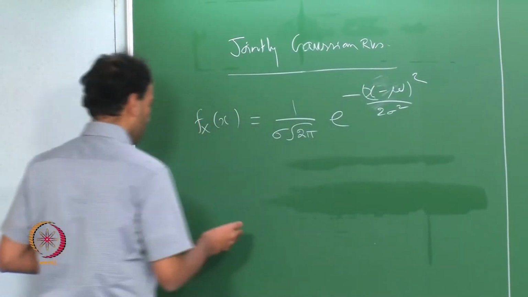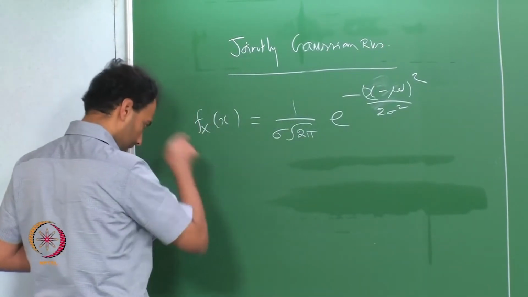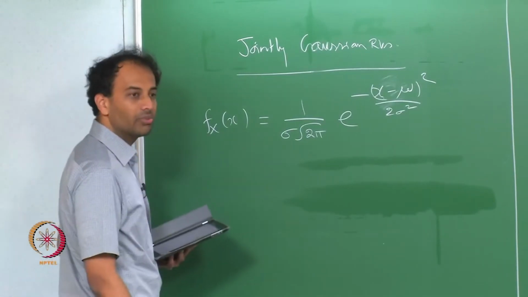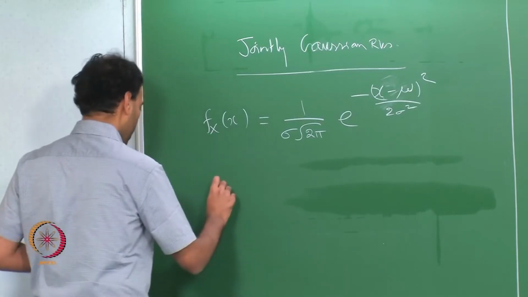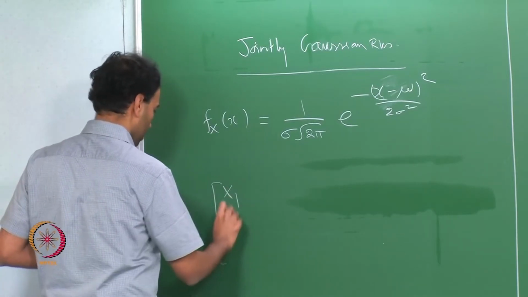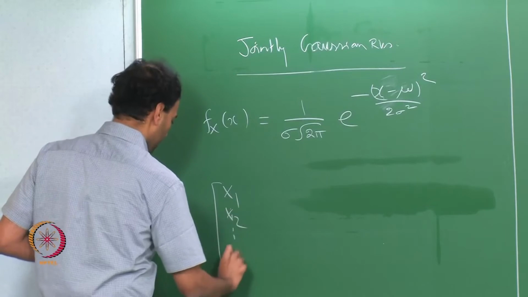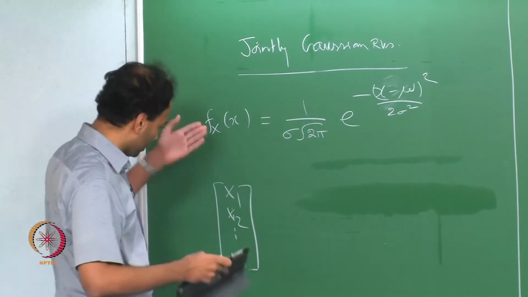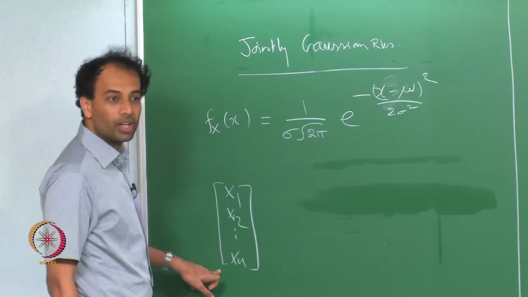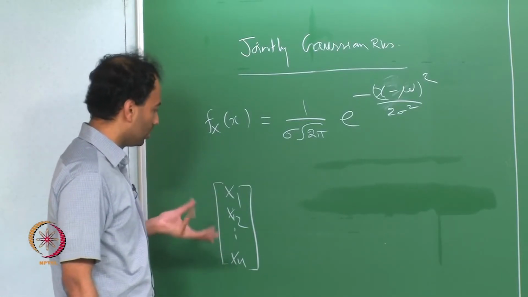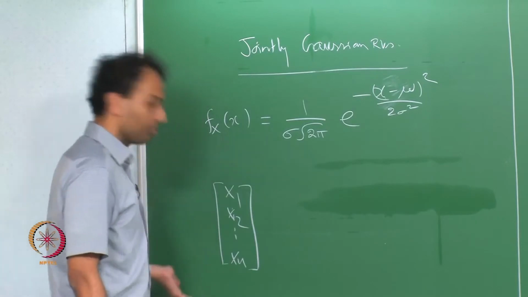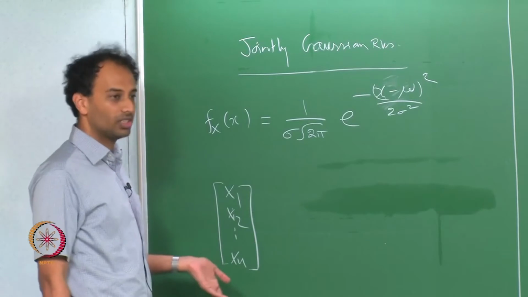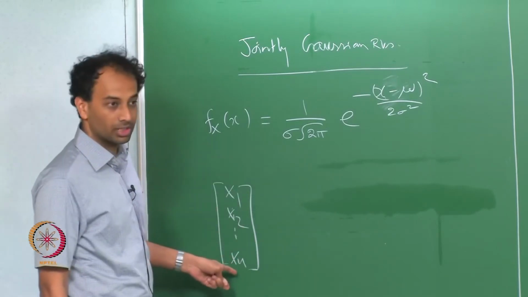So now we want to discuss today jointly Gaussian random variables, or Gaussian random vectors. We want to talk about a random vector x1 through xn. These are all random variables, and we want to talk about what it means for a vector of random variables to be a Gaussian random vector, or jointly Gaussian random variables x1 through xn.